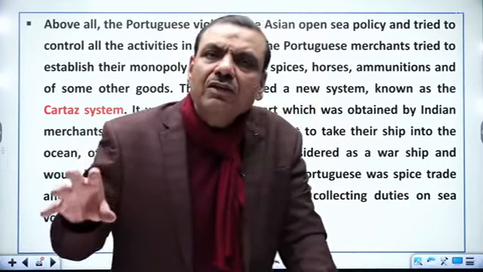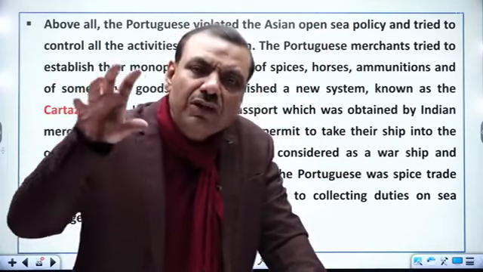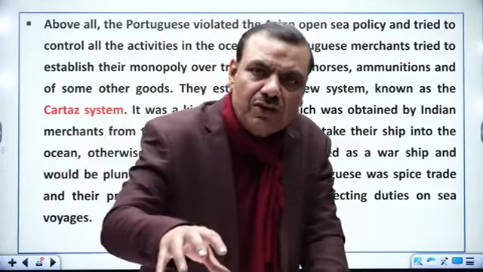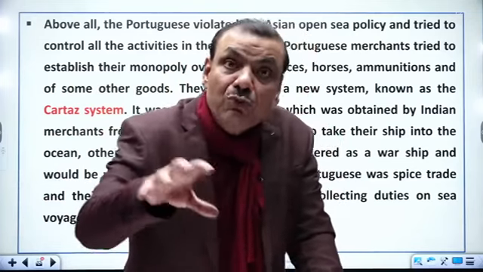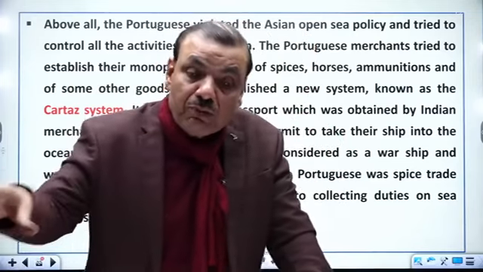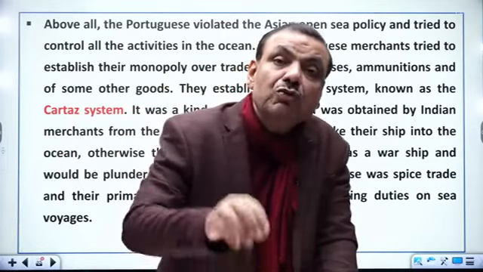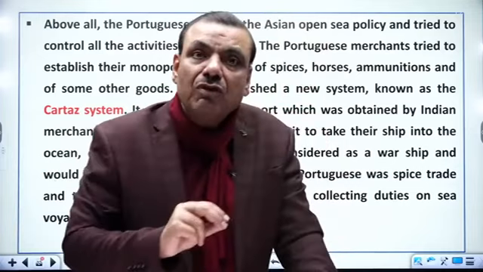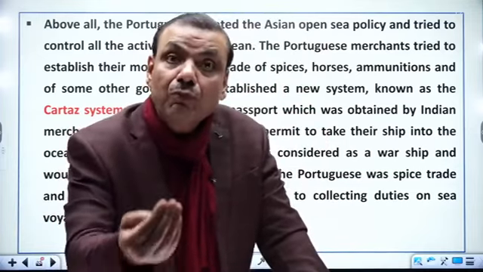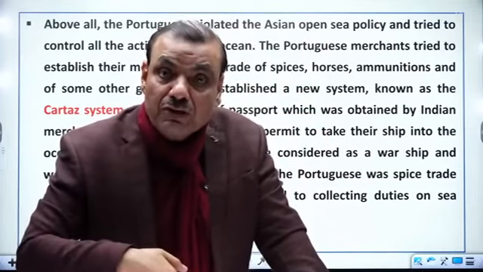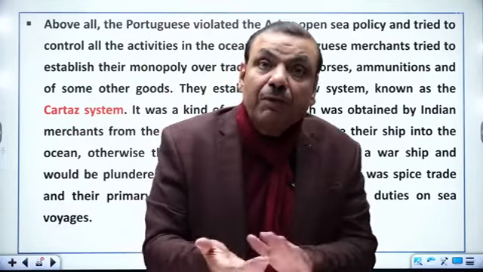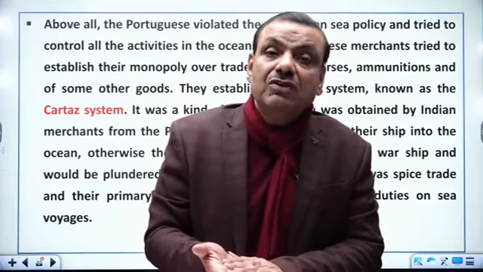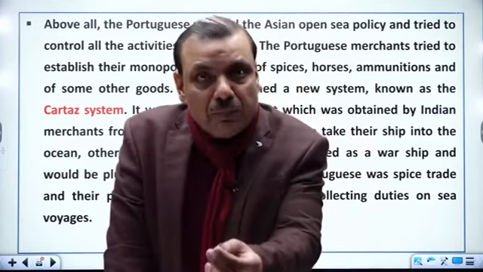Means they just created the pressure over the Indian states and the Indian merchants. If you are just plying your ship in the ocean, so before bringing your ship in the ocean, you are supposed to purchase a permit from us or take a permission from us. And in return, you are supposed to pay for the permission. And what is the permit? Permit is Carthage. And you have to purchase a permit from me.